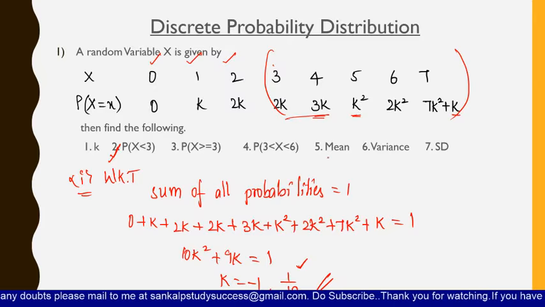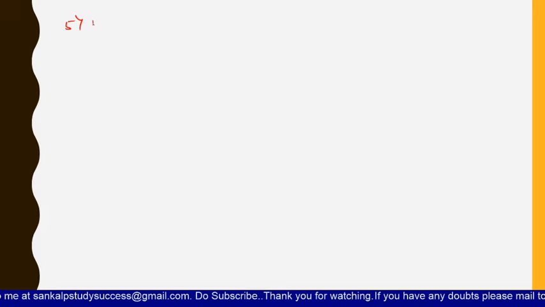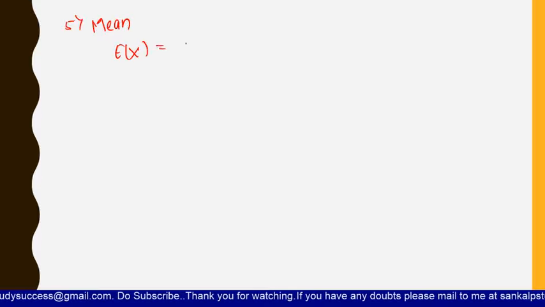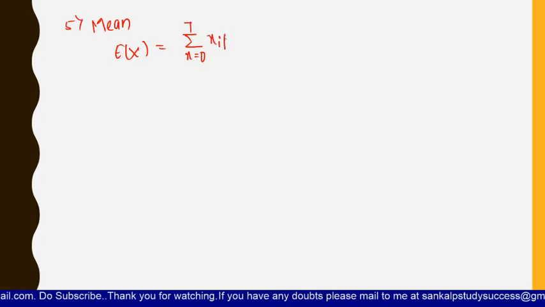Here we have to find out the mean, variance and standard deviation. So in order to find the mean, which is the fifth one, right? Mean. Mean is nothing but, here we know that E of x is equal to summation of x from 0 to 7, because there are 7 values, right? 0 to 7 xi into pi.